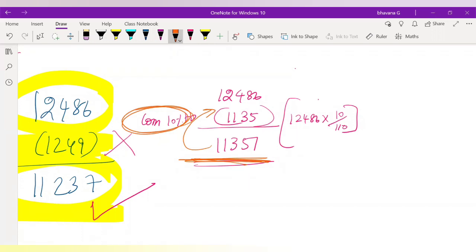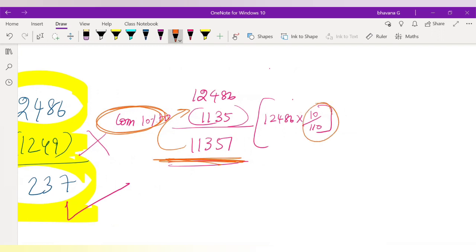Is this 10% calculated on the amount which is distributed to the partners? Is 11,351 into 10% 1135? You had to calculate the commission of 10% on the amount which is distributed to the partners. If you do 12,486 into 10 by 110, you will exactly get that amount only. Did you guys understand this, or should I explain it once more?